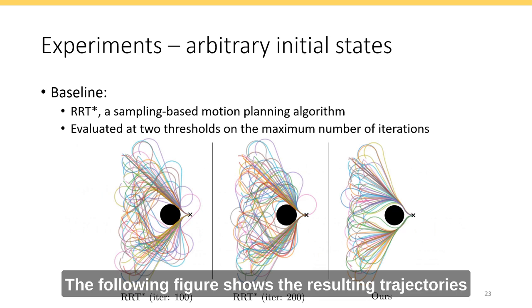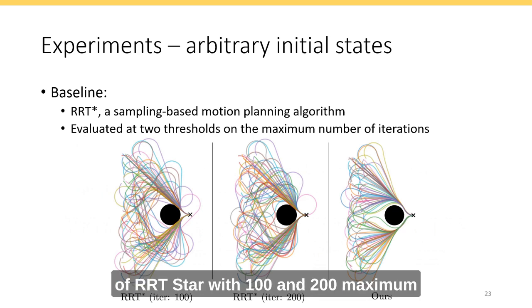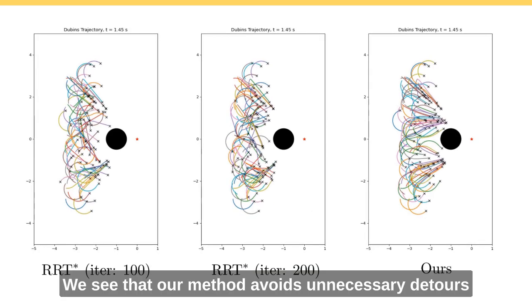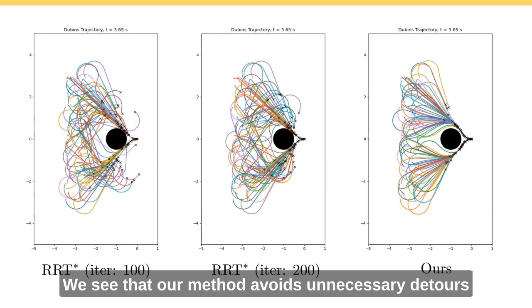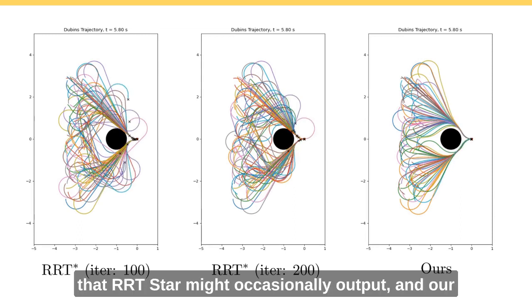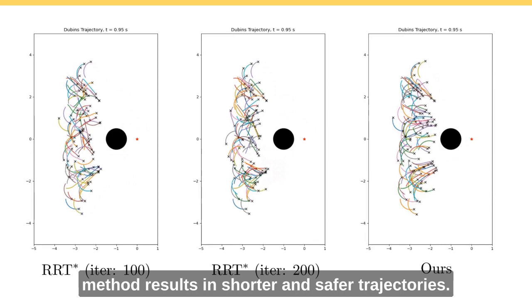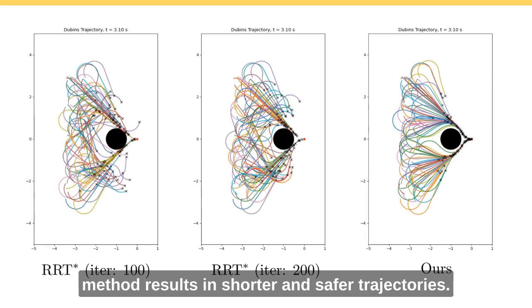The following figure shows the resulting trajectories of RRT star with 100 and 200 maximum number of iterations, and our method. We see that our method avoids unnecessary detours that RRT star might occasionally output, and our method results in shorter and safer trajectories.